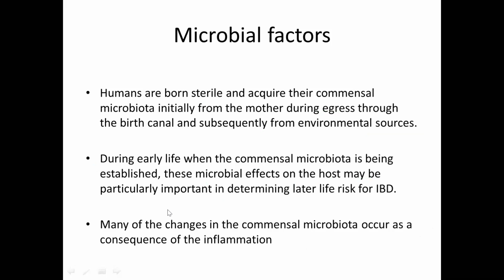So this line means what? We have already seen that there is a homeostasis which exists between these commensal bacteria, epithelial cells and immune cells. So if there is an inflammation, it can change this commensal microbiota, and obviously there is disruption of this homeostasis, which can then lead to the inflammatory state.